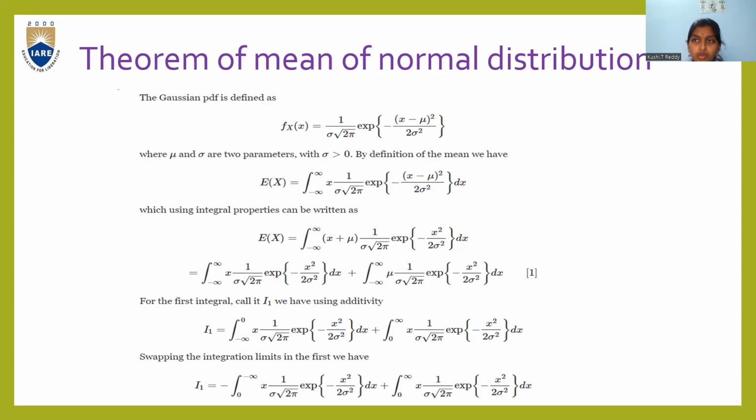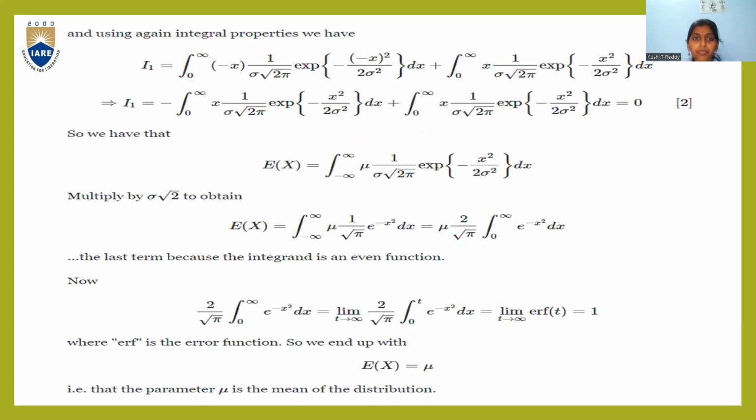So the integration interval becomes I1 is equal to minus the integral from 0 to minus infinity of x by sigma root 2 pi exponent of minus x square by 2 sigma square dx, plus the integral from 0 to infinity of x by sigma root 2 pi exponent of minus x square by 2 sigma square.